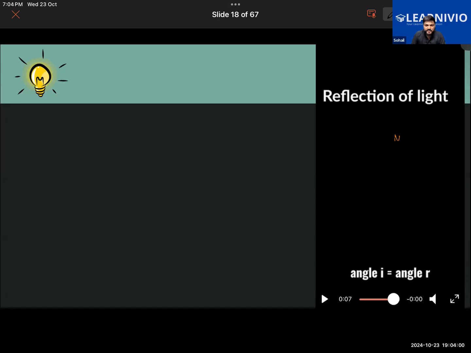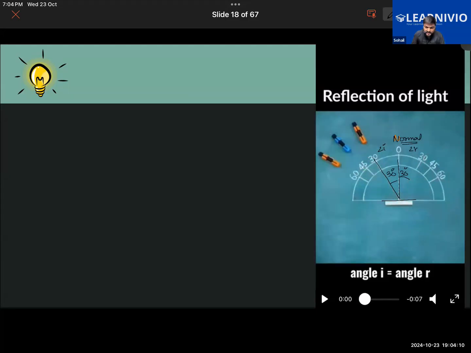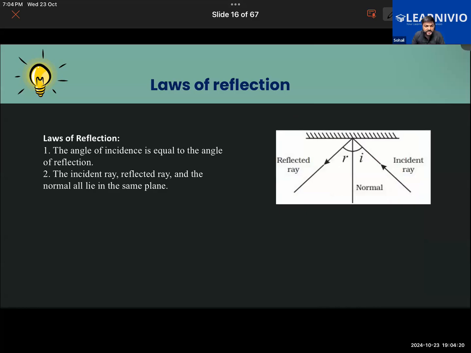Light can also reflect at other angles, if asked? Yes, of course it can get reflected from any angle here. This is just an example, Roni. It can get reflected from 60, from 70, 71, 72, any angle. So that is the case. The first law of reflection says that the angle of incidence, that is angle I, is equal to angle R. And this law of reflection is applicable particularly if reflection is taking place from a plane mirror, where it will be more clearly understandable.